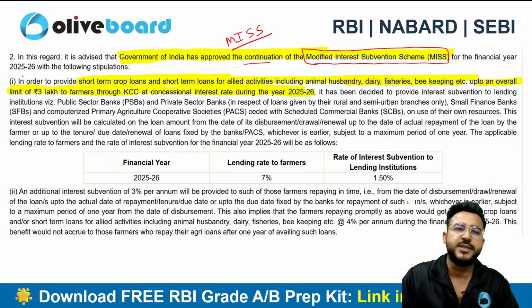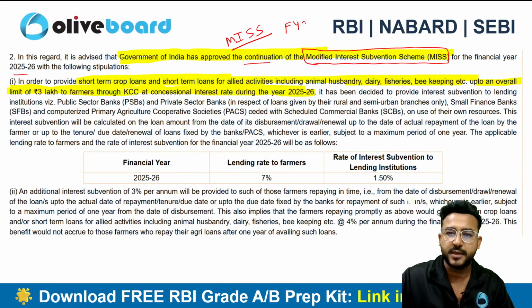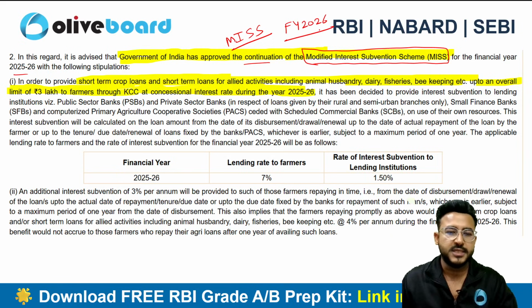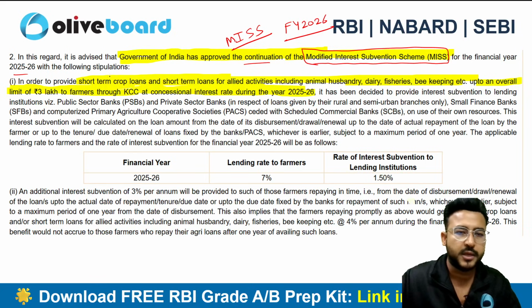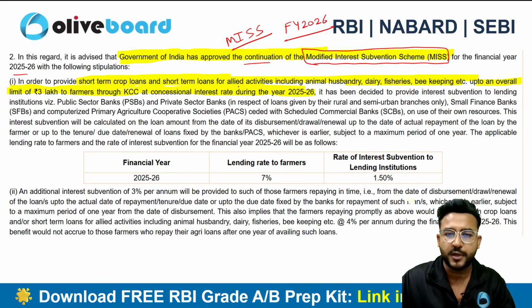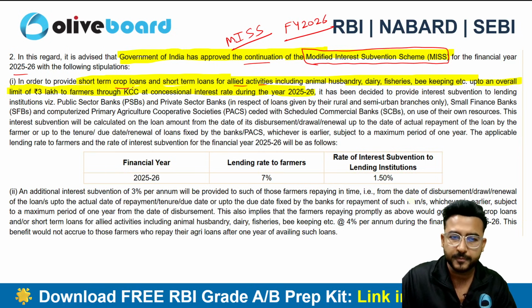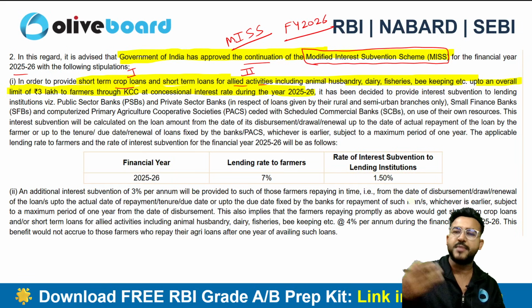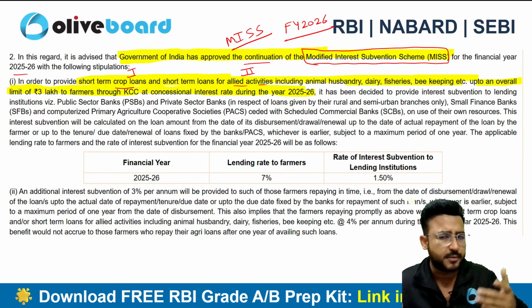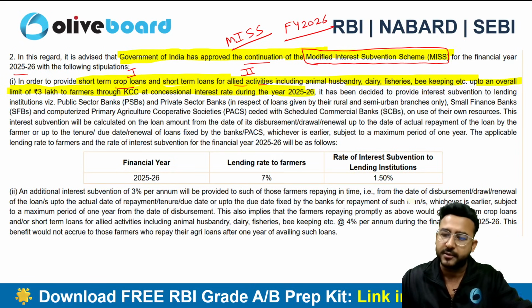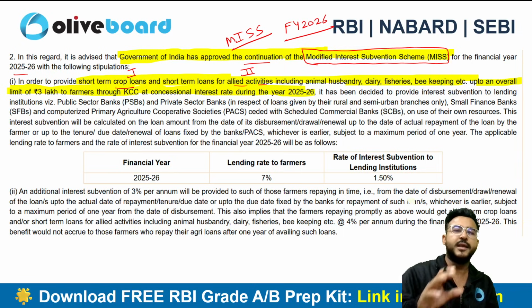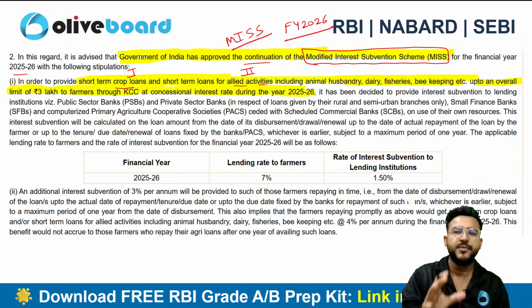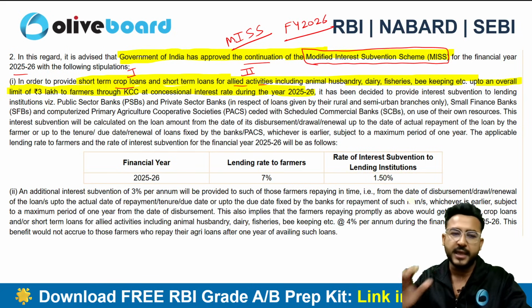But with the following conditions for the financial year 2026, because this is the new financial year, we have changed some rules and some rates here. So here we can see the short term crop loan and the short term loans for allied activities. It can be a crop loan, or a loan for allied activities. What are the allied activities? It can be animal husbandry, dairy, fishery, even beekeeping. There is a list of allied activities. So you get the interest rate benefit in this scheme if you take a short term loan for crop purposes, or for any allied activity.